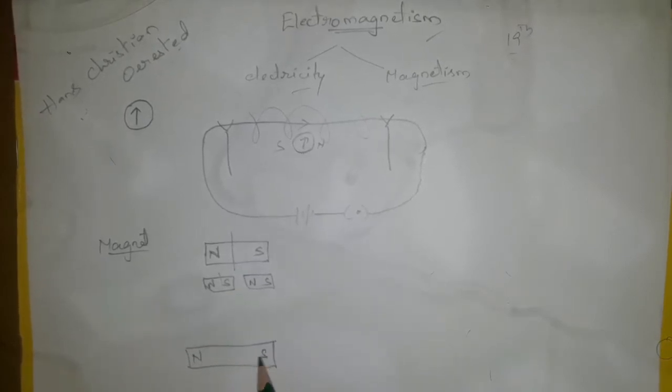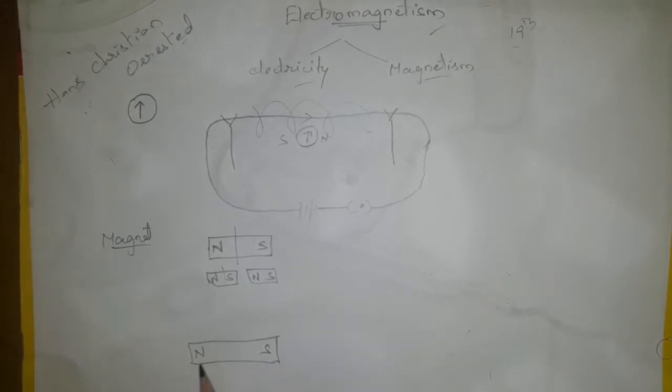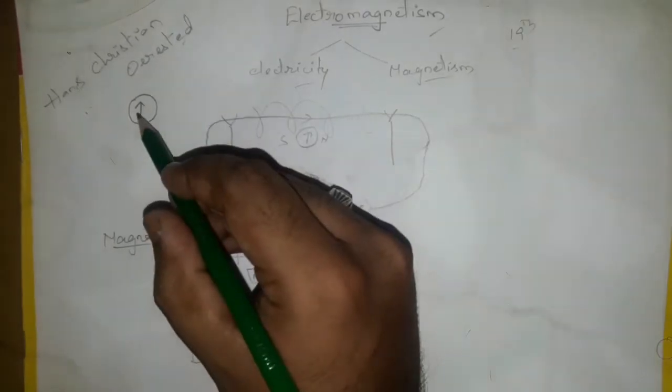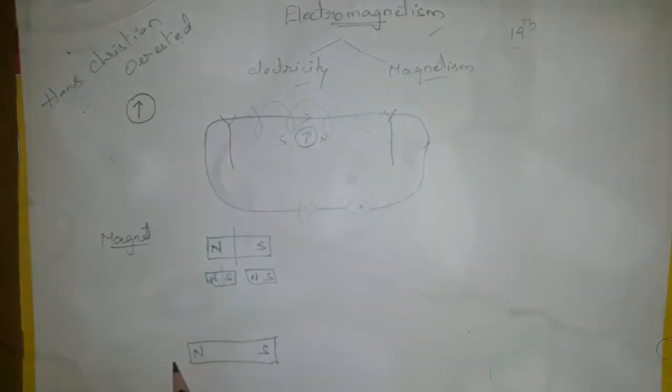North pole, south pole. To draw a magnetic field, we use the same compass. If you do the experiment practically, you will see the magnetic field lines moving from the north direction to the south direction.